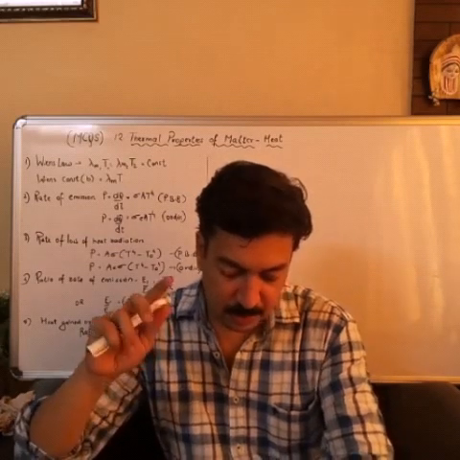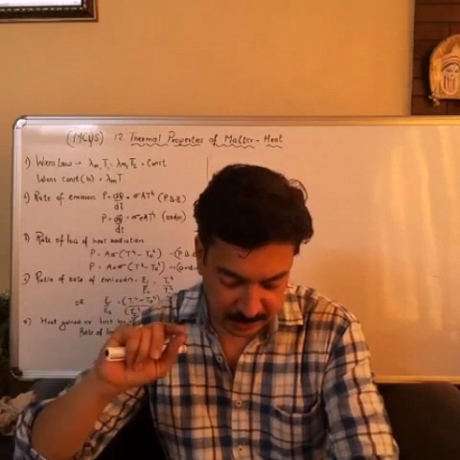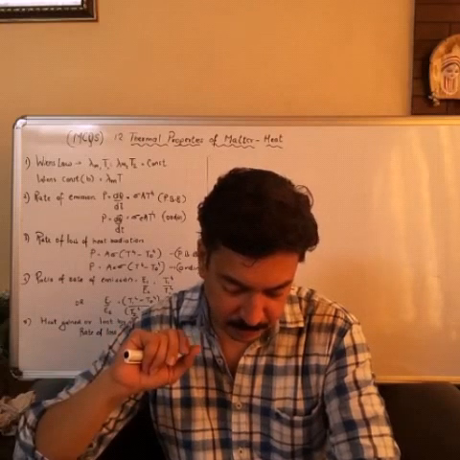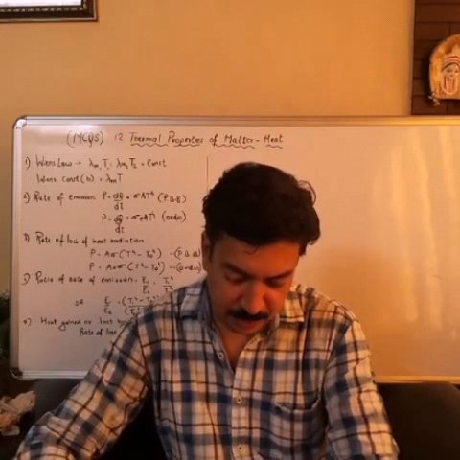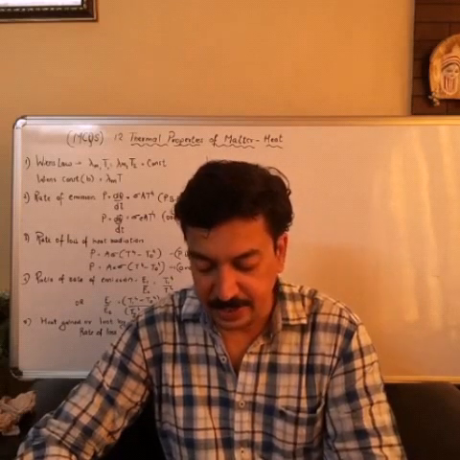Now 44. A sphere at 600 Kelvin is losing heat due to radiation. At this temperature, its rate of cooling is R. The rate of cooling of the sphere at 400 Kelvin is dash.